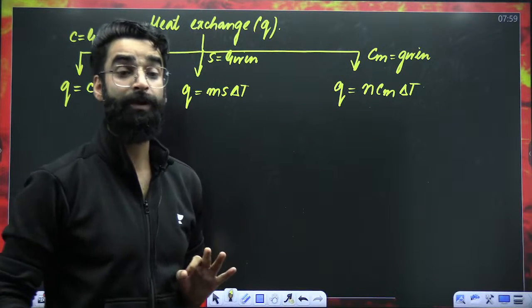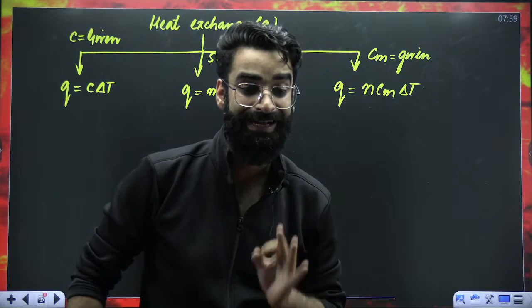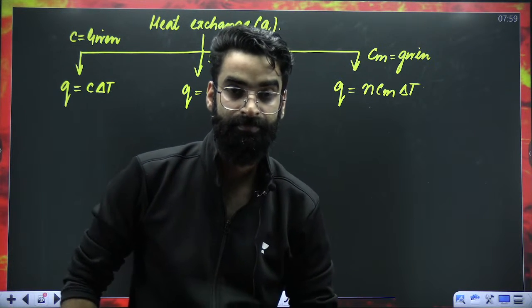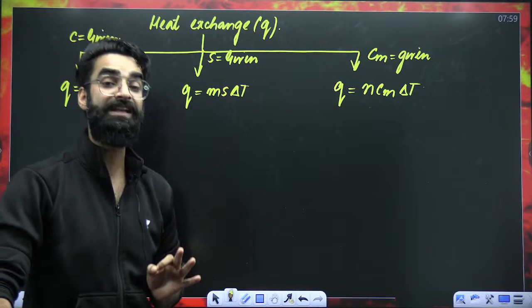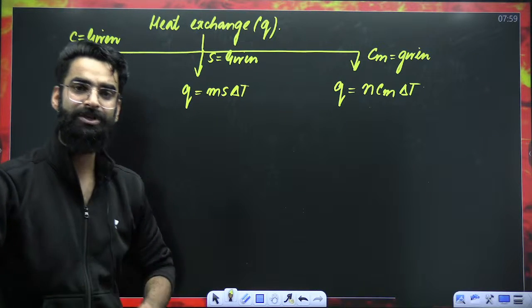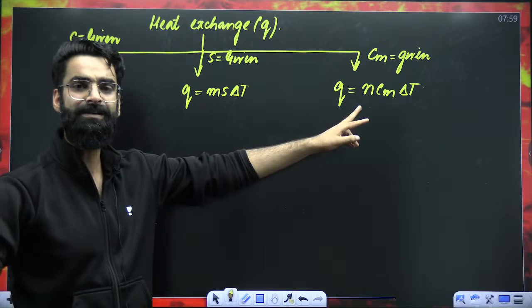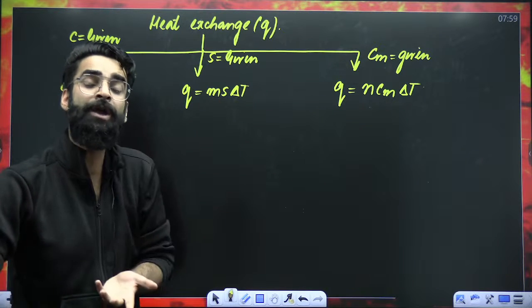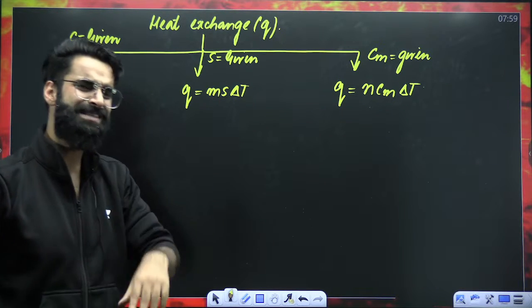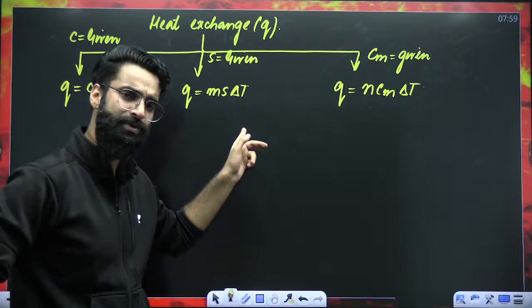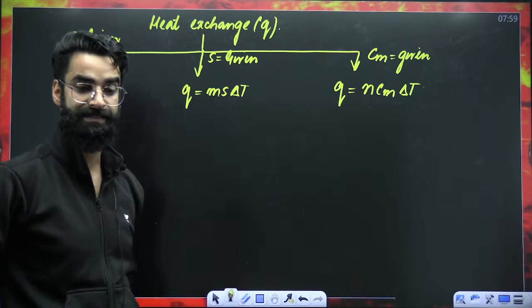Whenever you are supposed to calculate the amount of heat absorbed or released by the system, you have to use one of the results from these three, depending on what parameter is given. If C is given, use this result. If S is given, use this result. If Cm is given, use this result.